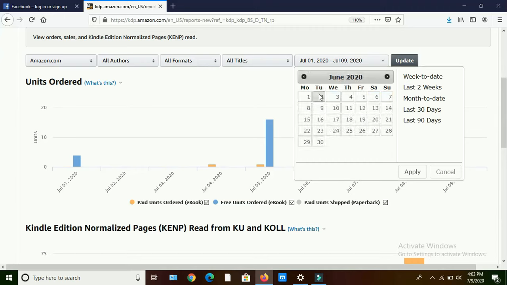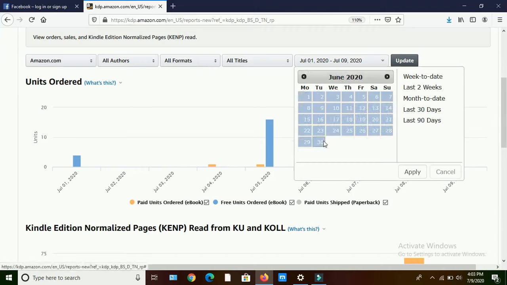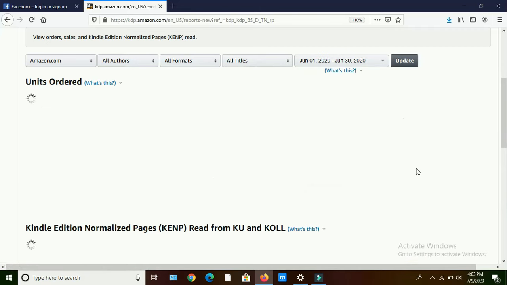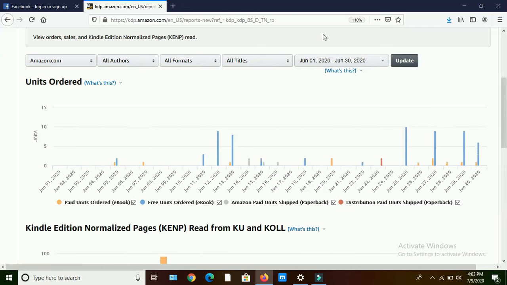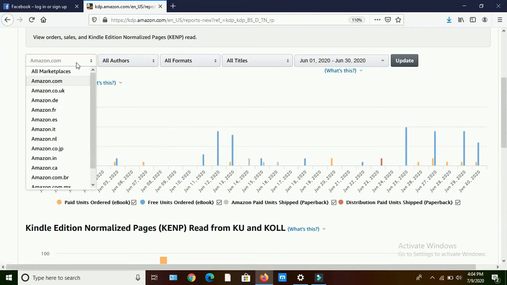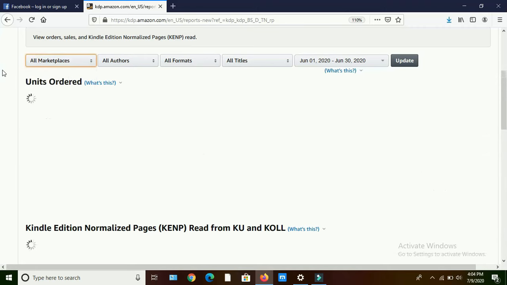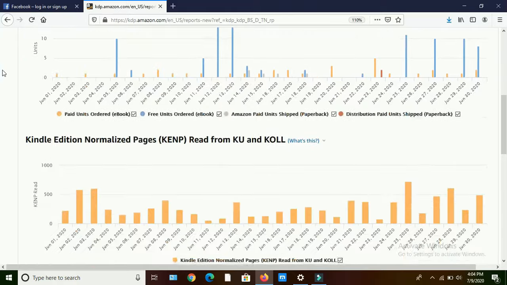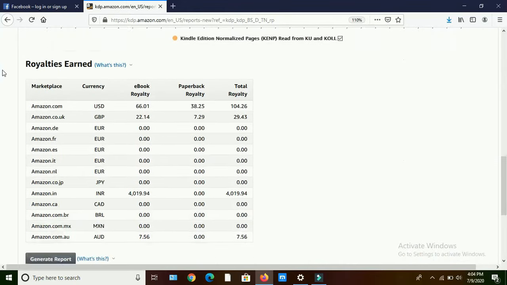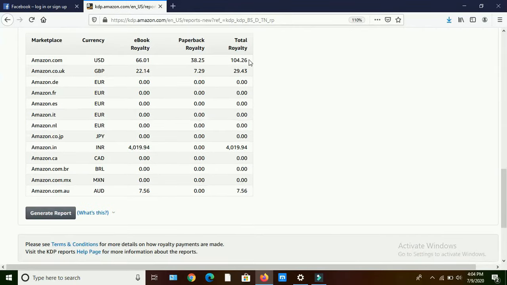I can show you the previous month's earnings also, from all marketplaces. In the previous month I earned $104.26 from Amazon.com, 29.43 Great British Pounds, 4,092.94 rupees from Amazon.in and $7.56 from Australia.